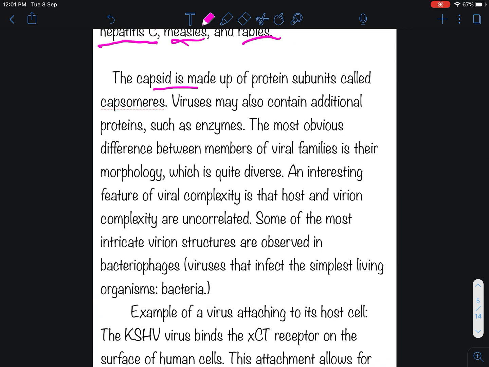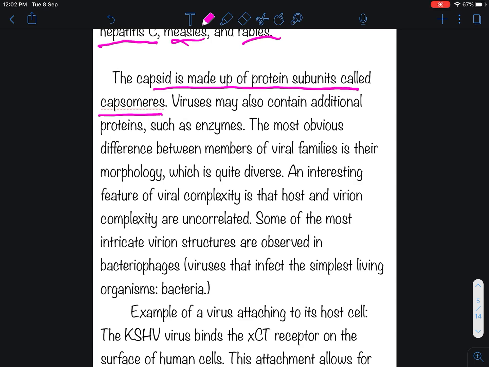Then the second structure, that is capsid. The capsid is made up of protein subunits which are called capsomeres. Viruses may also contain additional proteins such as enzymes. The most obvious difference between members of viral families is their morphology, which is quite diverse.